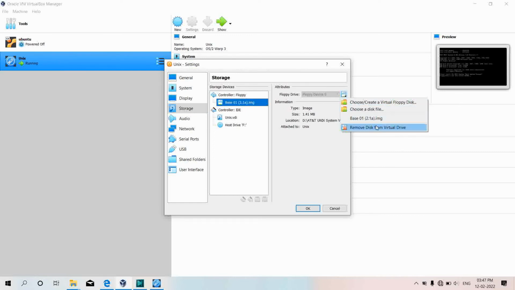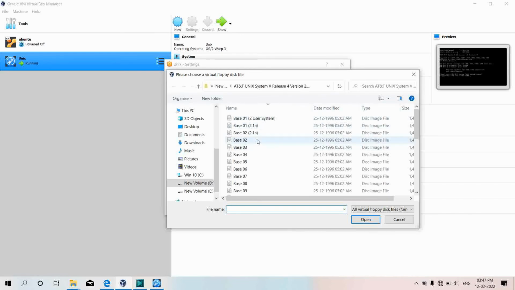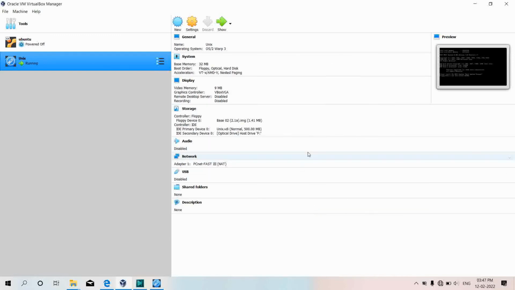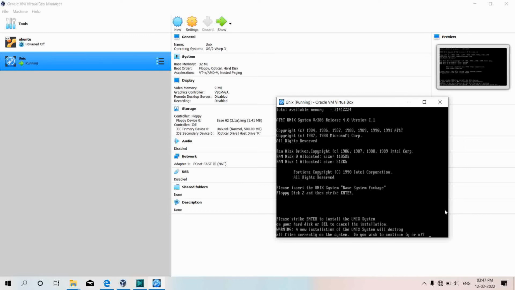I will not remove this but directly add the floppy disk 2, and this is it, and okay, and now show, and I'll enter this. And you just need to follow these on-screen instructions.